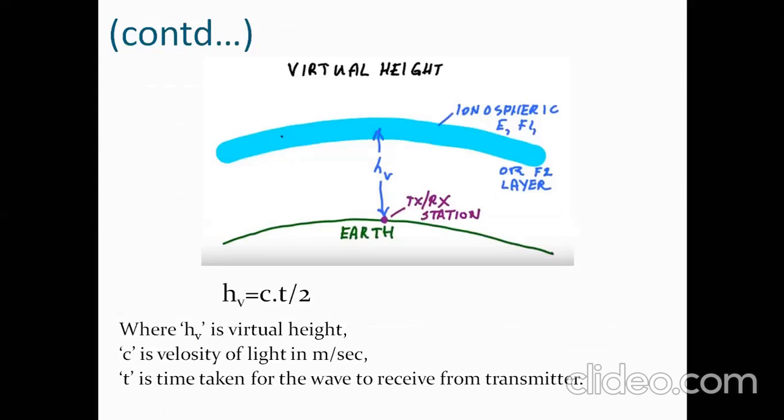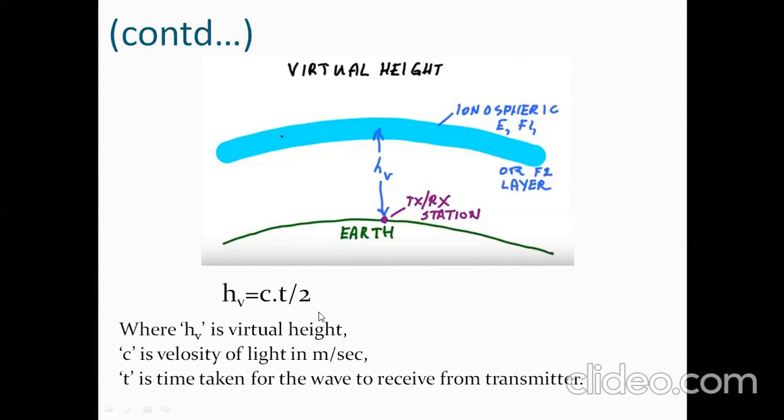If you need to find HV, and you know the velocity of light, that is c, and the time taken by the electromagnetic wave to go from earth to the ionosphere layer and return back, since it is covering the distance 2 times, the formula is divided by 2.